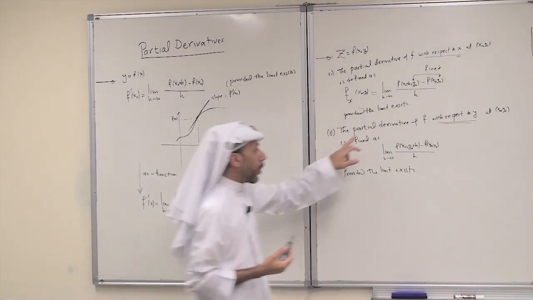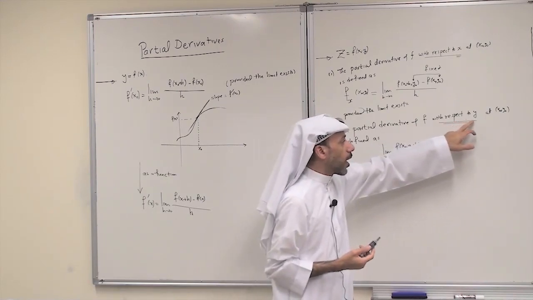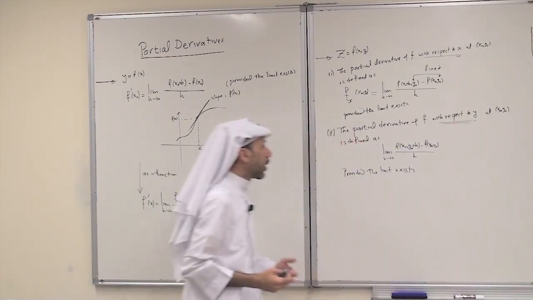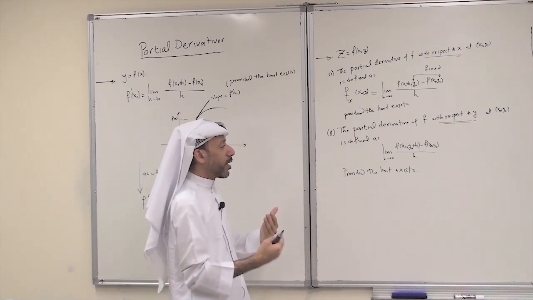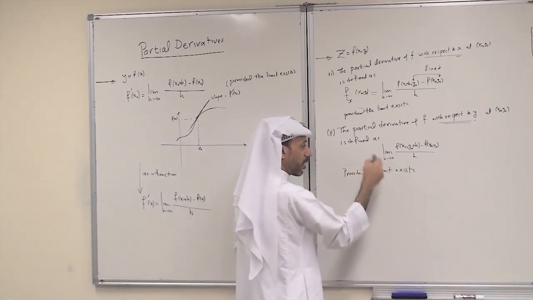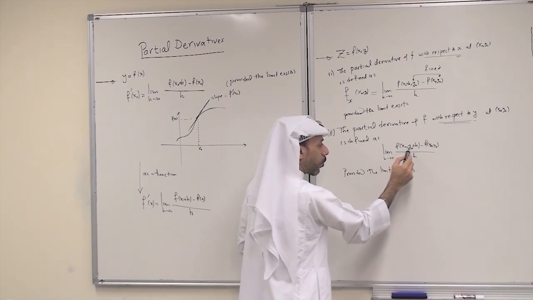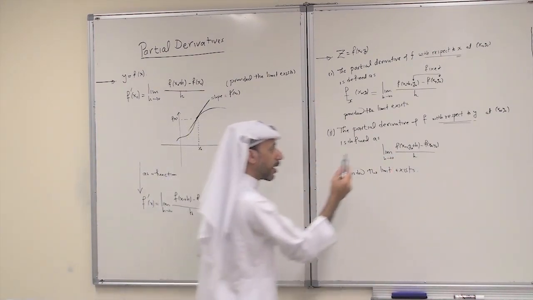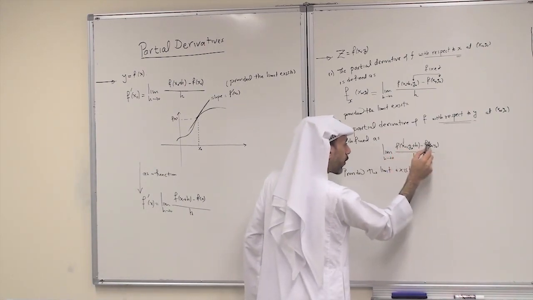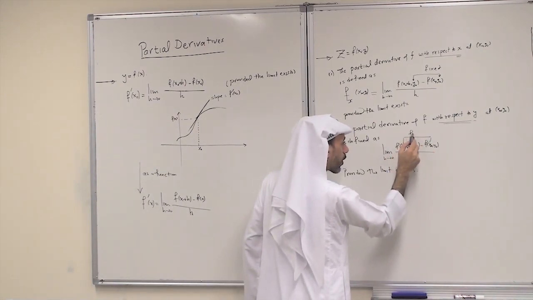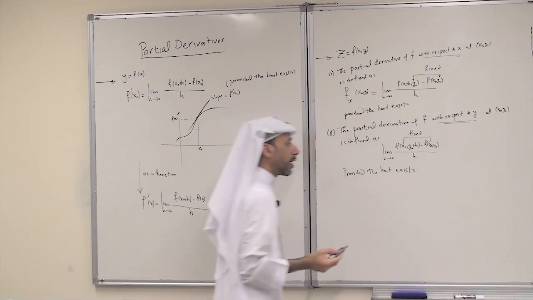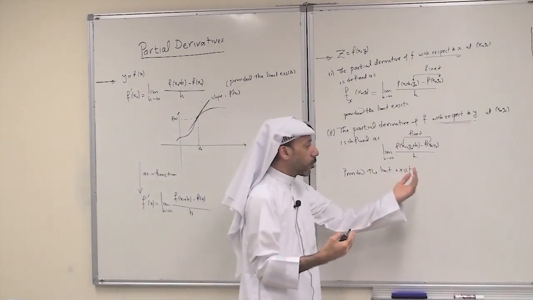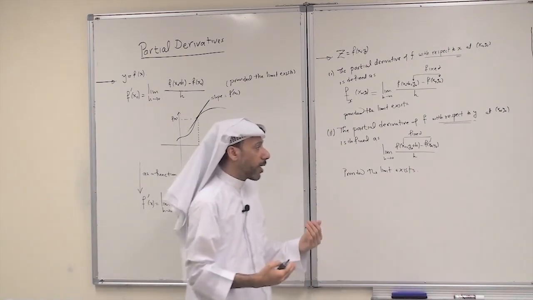Now the partial derivative of f with respect to y, with respect to the other variable, at x0, y0, is defined in a similar manner. You have the limit of f of x0, y0 plus h minus f of x0, y0 over h. Again, notice here x0 is fixed. So there is a change in y, or a change along the y-axis or parallel to the y-axis.